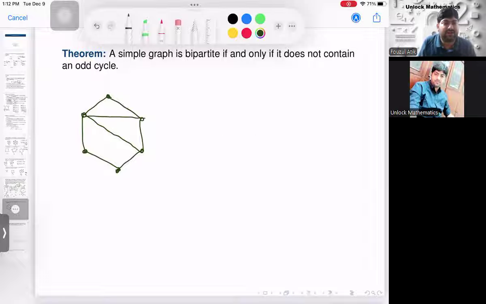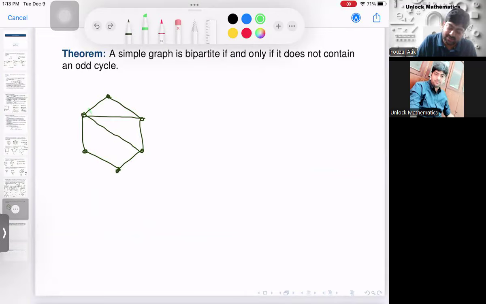Now is it a bipartite graph? No, it is not. Why? Because I have an odd cycle involved in it, C3. I cannot make it bipartite because C3 is an odd cycle. Or I have another way also, 1 2 3 4 5. It is not at all a bipartite graph. I hope this is clear, right? So this is not a bipartite graph.